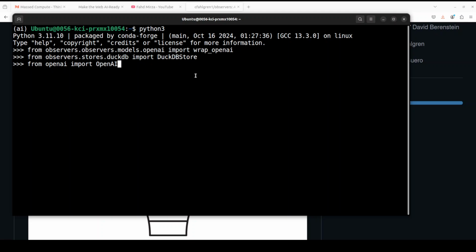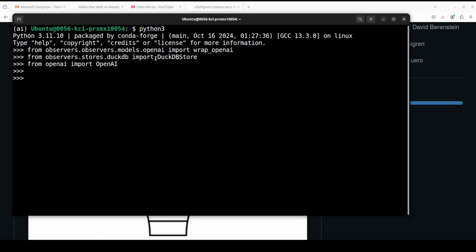First, I'm importing these wrappers from Observers for OpenAI and for the data store, because it needs to store all of these instrumentation and observability data somewhere. So it uses DuckDB store, which is an in-memory, very lightweight open source database which it is using.